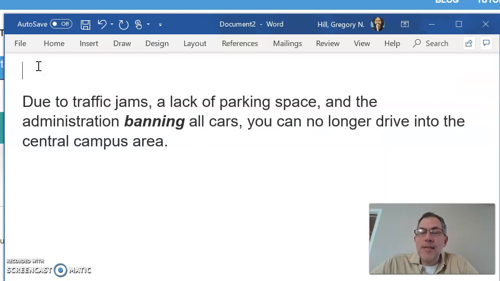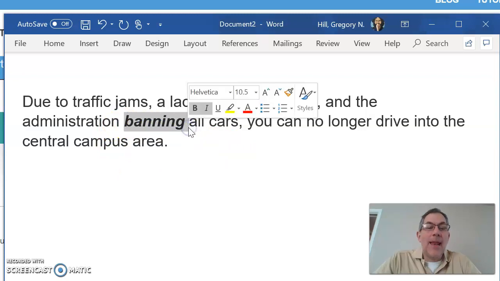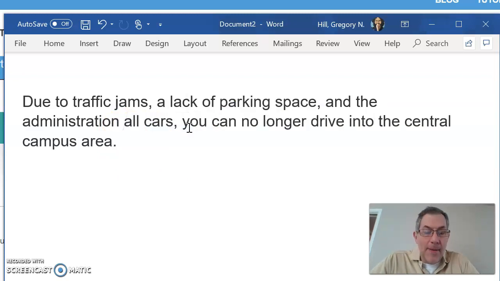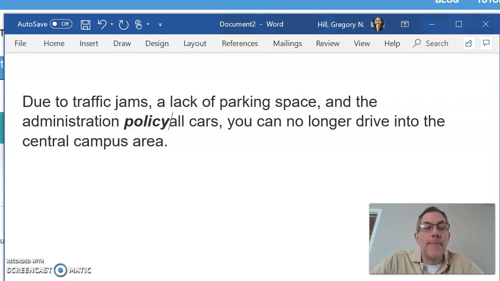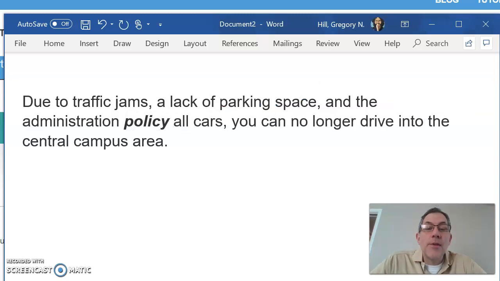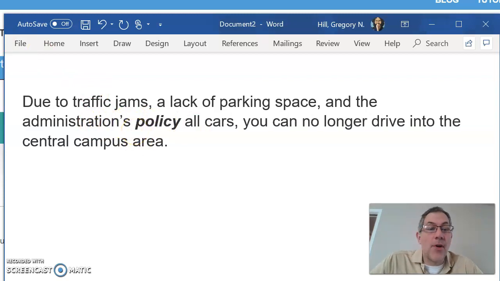Now, here's the same sentence, and what I like to do is explain it another way. It says, due to traffic jams, a lack of parking space, the administration banned. If I got rid of the word banning and put another noun there, say it's policy, that's a noun, correct? So you would not put administration policy. You would put administration's policy, correct?